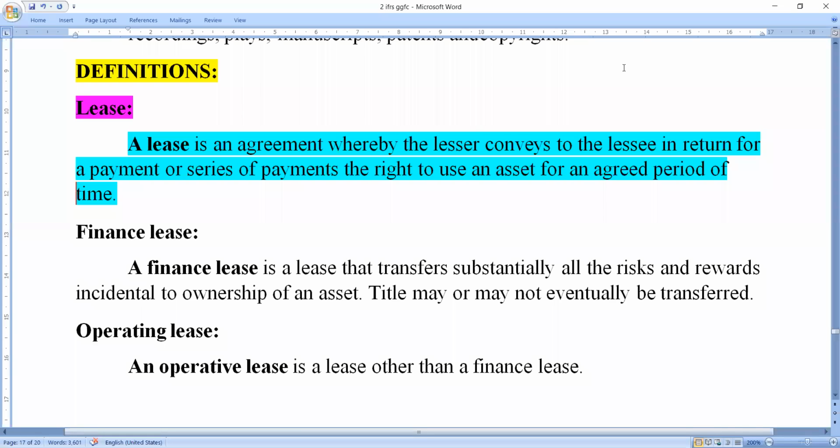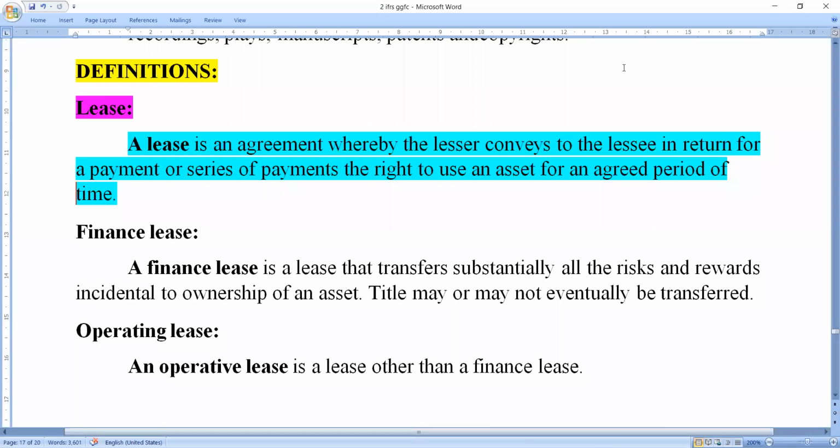They use this asset for an agreed period of time, a certain term, which may be 10 years, 20 years, 30 years or 40 years. This is what we call a contract between the two parties, the lessor and the lessee.